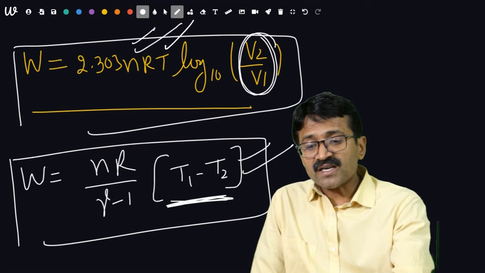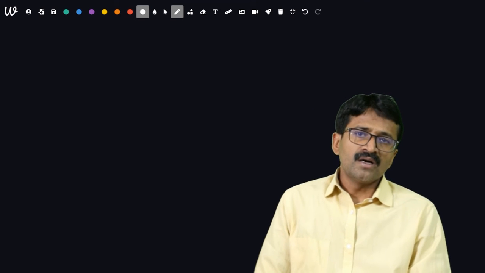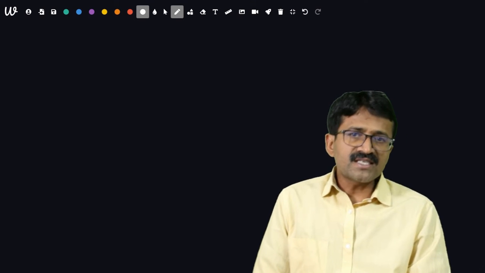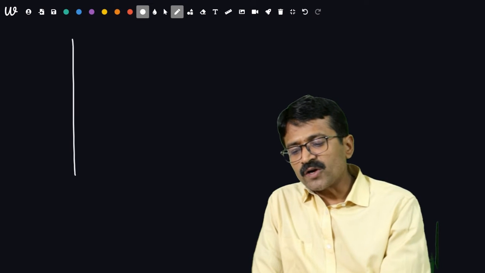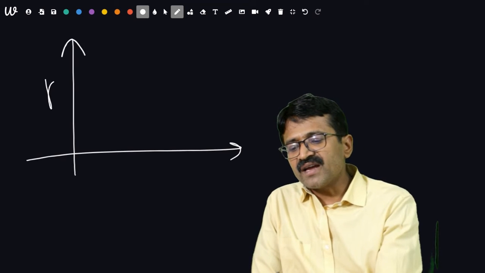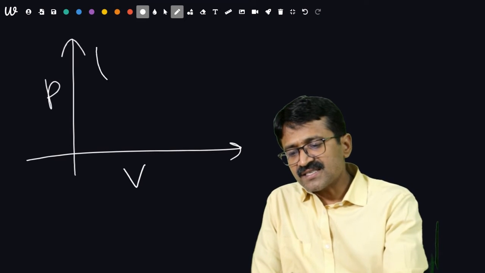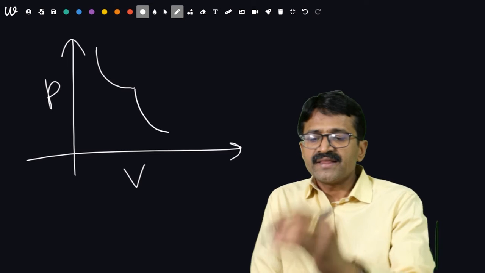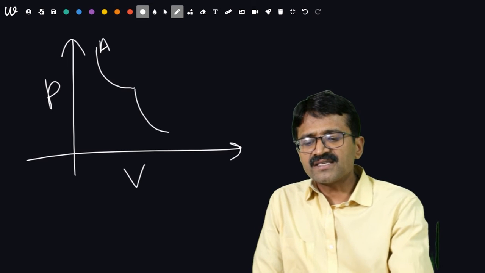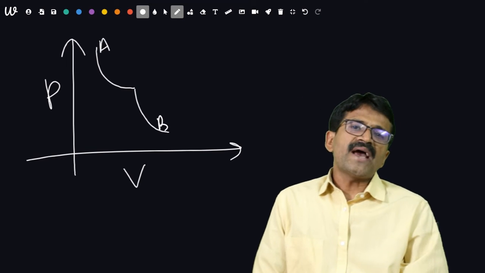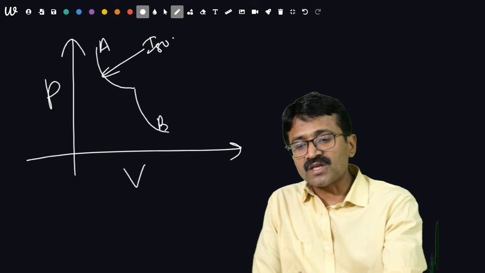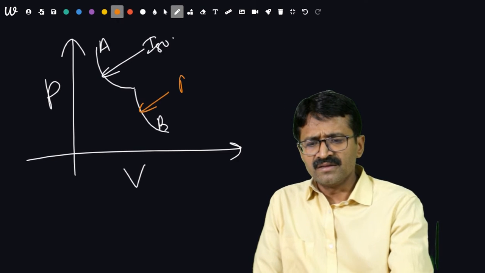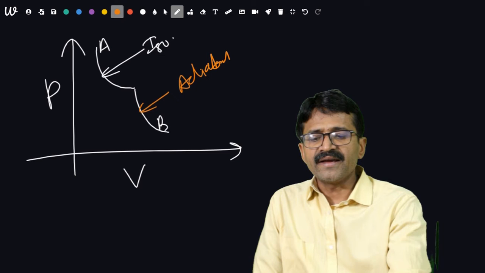Now, what about the graph which is drawn for different slopes together, like a PV graph? If it is drawn in this way, then how will you identify which graph is A and which is B, which will be isothermal and which will be adiabatic? Remember, this is isothermal, and this is adiabatic.